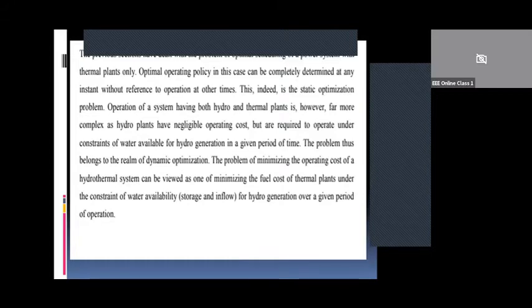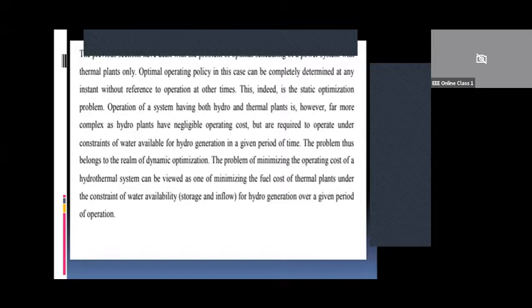to operate the thermal power plants under the constraints of water availability. So when we are solving the problem, we consider a given period of time, maybe during a day or a month or a year. This problem belongs to dynamic optimization.